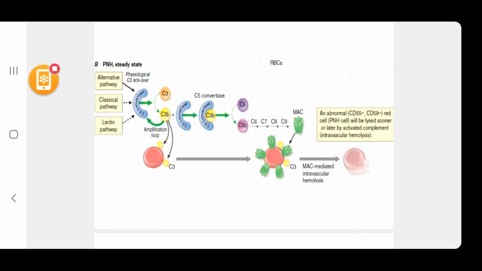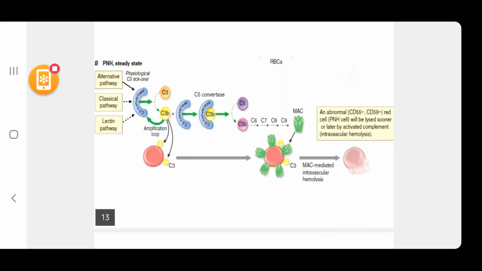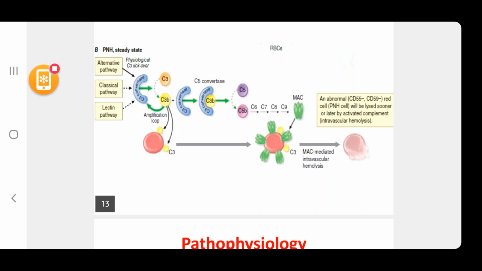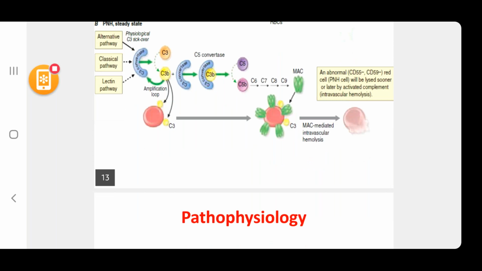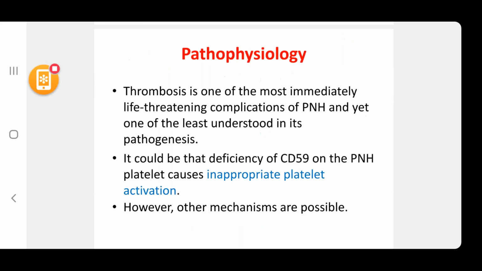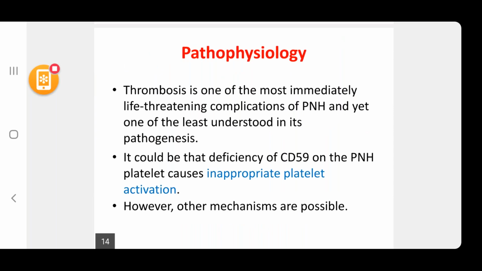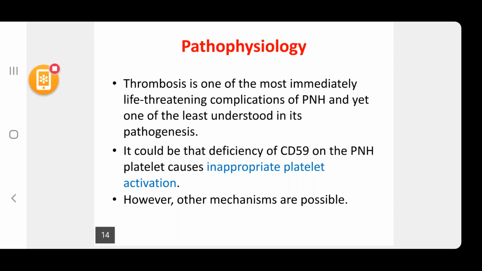Next slide, pathophysiology. Thrombosis is one of the most immediately life-threatening complications of PNH, and yet one of the least understood in its pathogenesis. It could be that deficiency of CD59 on the PNH platelet causes inappropriate platelet activation. However, other mechanisms are also possible. So the incidence of venous thrombosis in PNH is very high. It could be because of the deficiency of CD59 on the PNH platelet, but we still do not know the exact mechanisms behind this thrombosis.